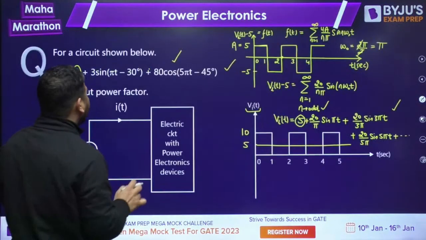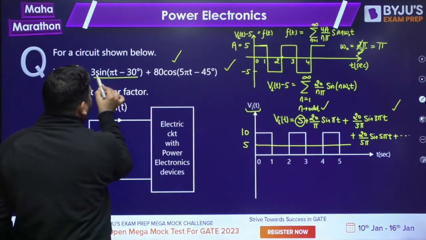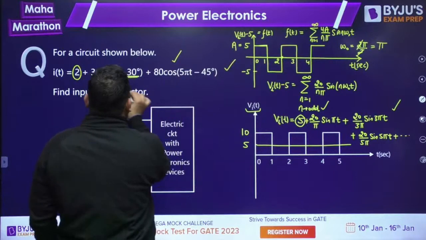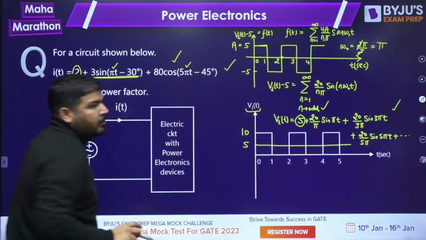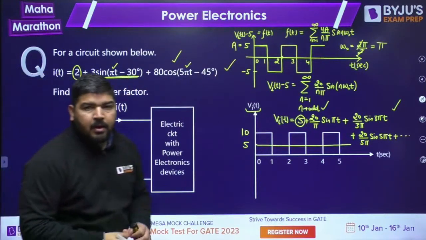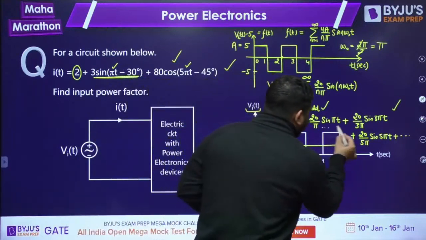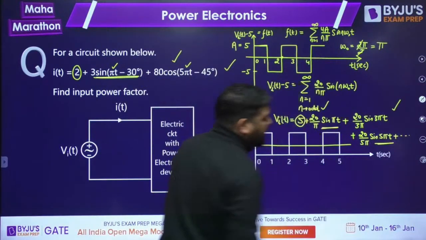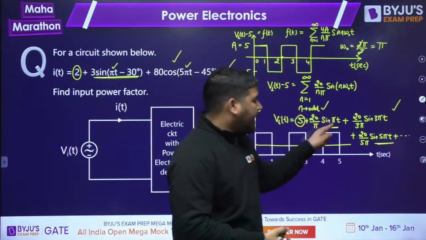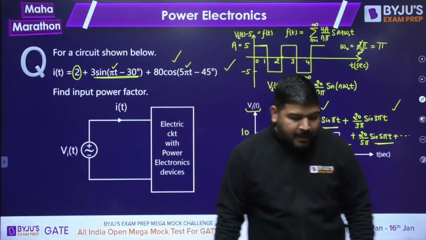10 plus. Now look at the AC component. In the AC component, you have sine terms here, a pi term and a 5 pi term. Only 2 terms are there in the current. So only 2 terms are important, this term and this term, the pi term and the 5 pi term. Why are they important?